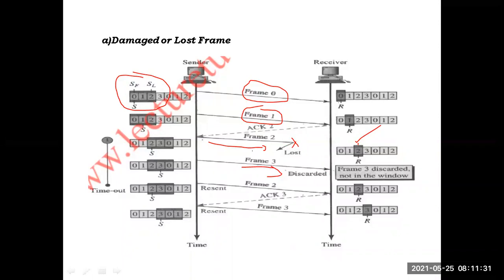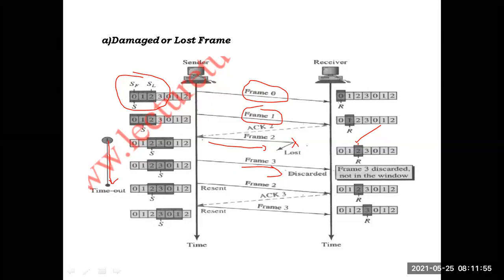So what will happen at the sender side is, after sending frame 2, the timer will be started. Even though the timer is over, the acknowledgement for frame 2 was not received. Why? Because frame 2 is lost. So the acknowledgement for frame 2 isn't received within the timer.